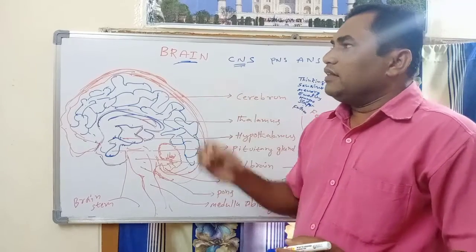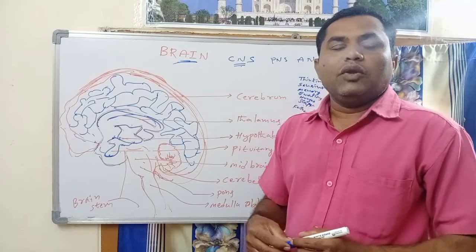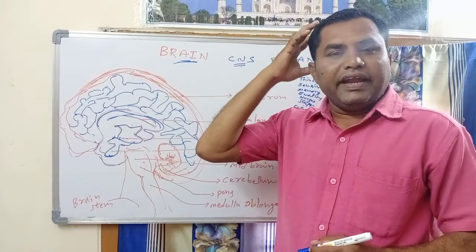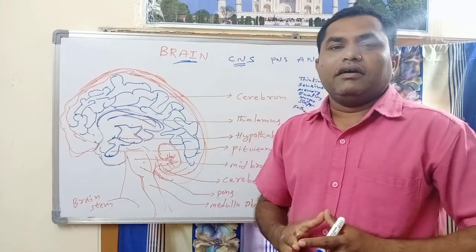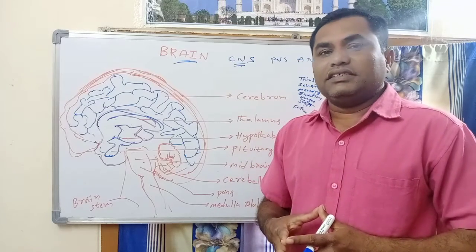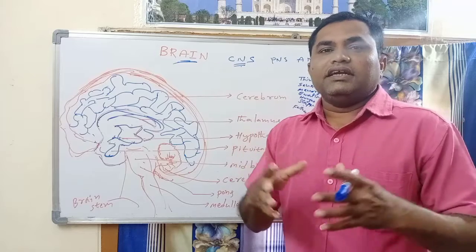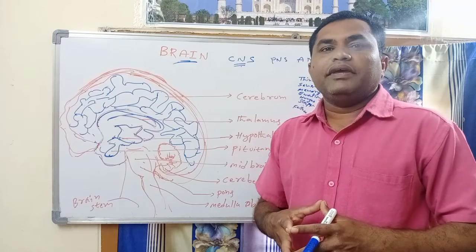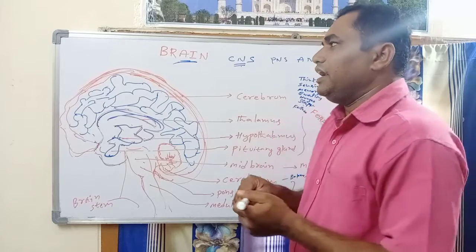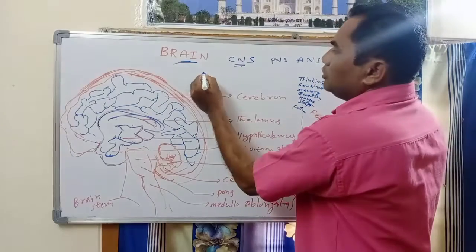Generally the brain is located inside the head. Particularly there is the skull, and inside the skull there is a box-like structure, the cranium.